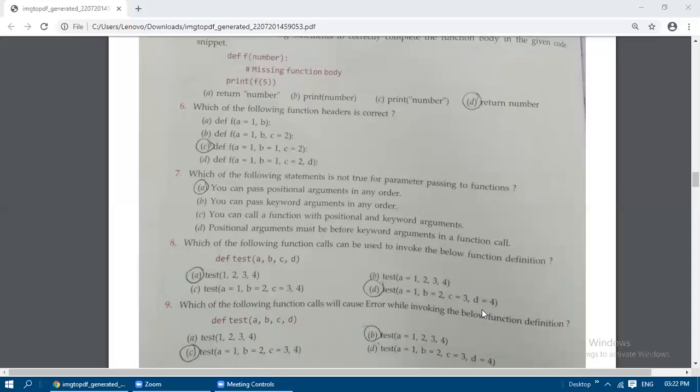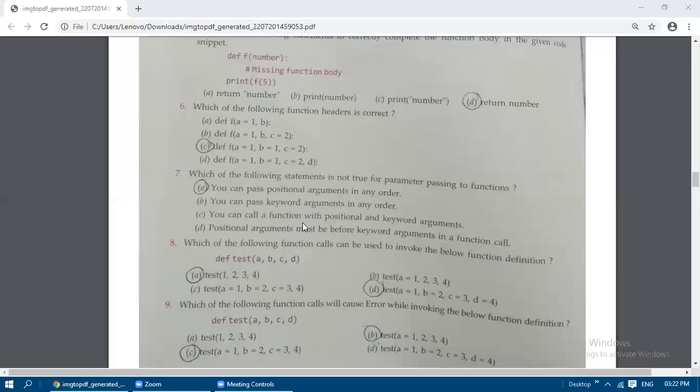So like that also we can send, but we should not mention like this, because this is not following the rule. That is, positional arguments must be before keyword arguments in a function call. These are known as keyword arguments, so the positional argument should be placed before the keyword arguments.